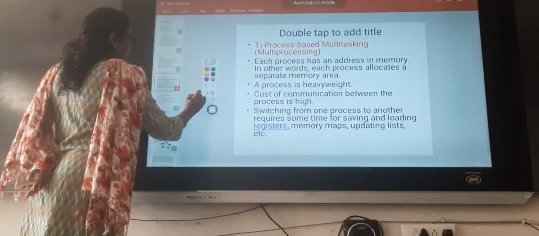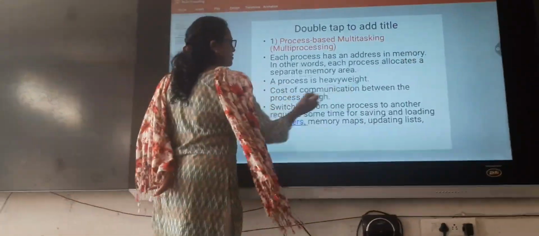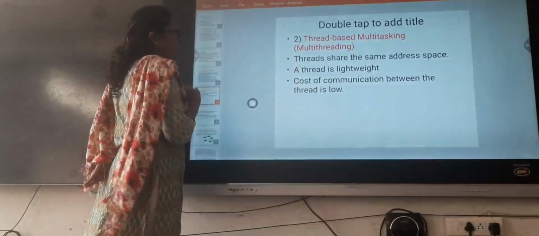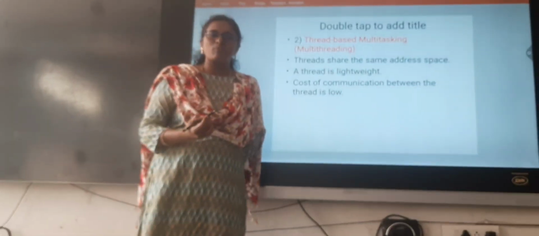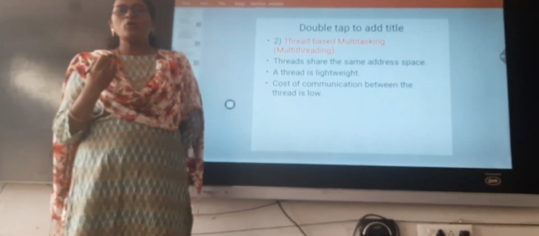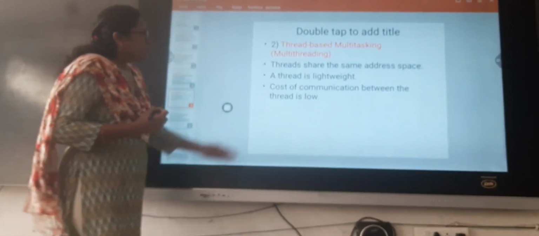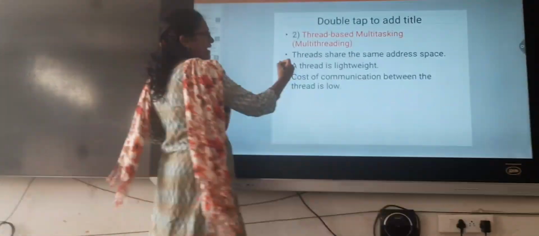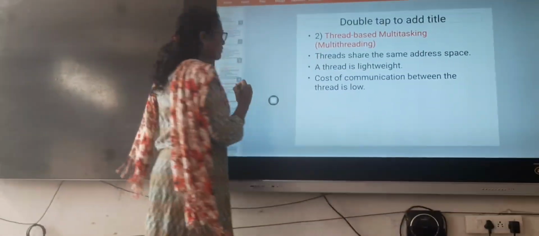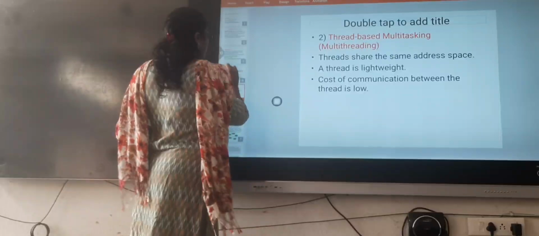Now we will see thread-based multitasking. How is thread-based multitasking more effective compared to process-based multitasking? We will see now. Threads share the same address space. I will show with the help of a diagram.